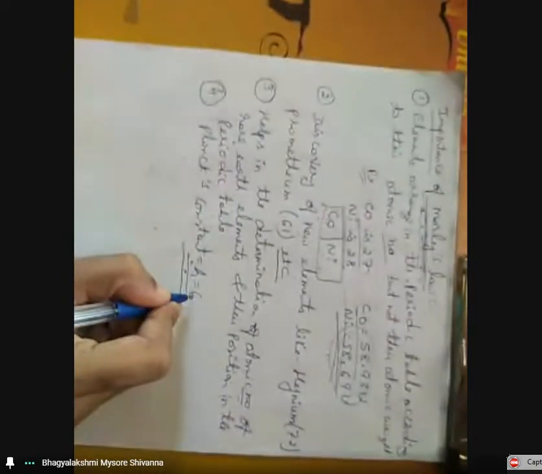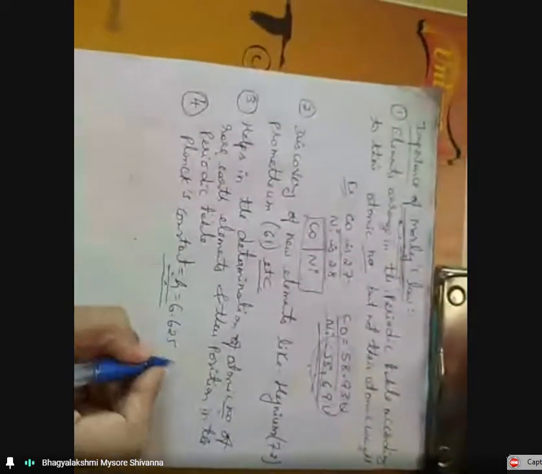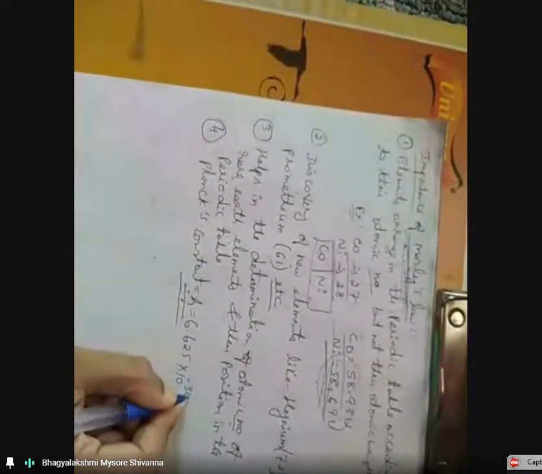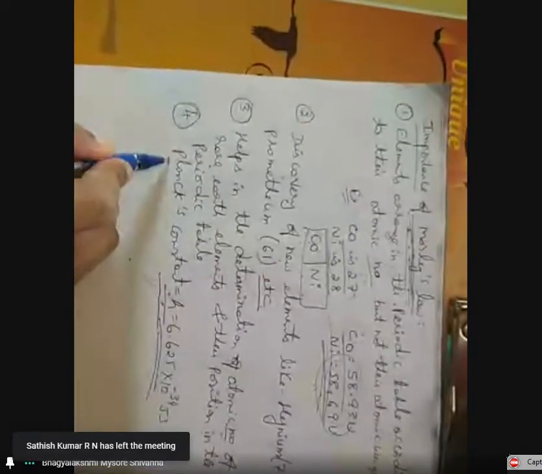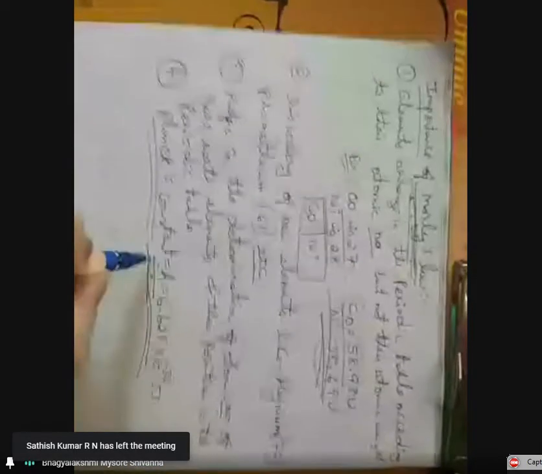What is the value of h? 6.625 into 10 to the power of minus 34 joule second. This value is confirmed by many methods of determination, and the Planck's constant is confirmed by Moseley law. So this is very important, Moseley law. Any doubt in this Moseley law explanation and importance of Moseley law?